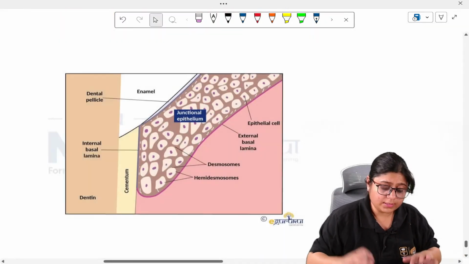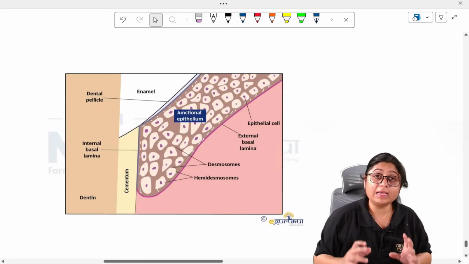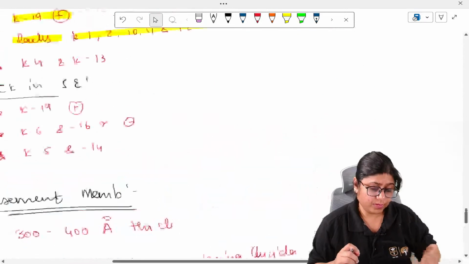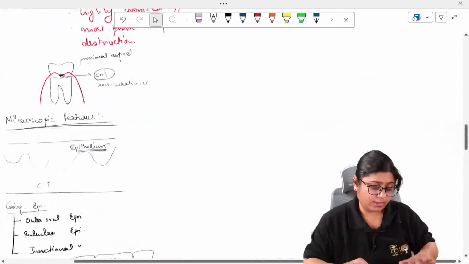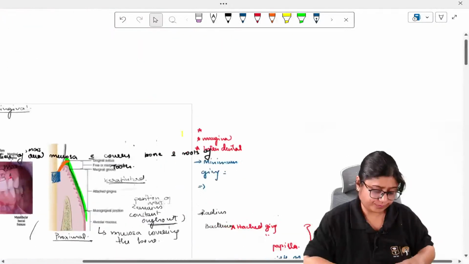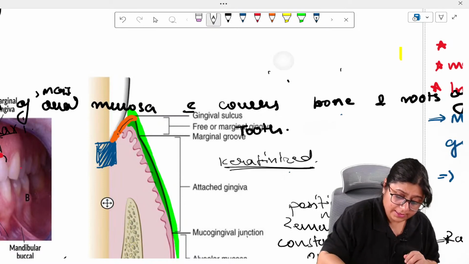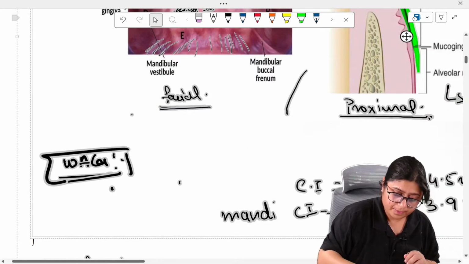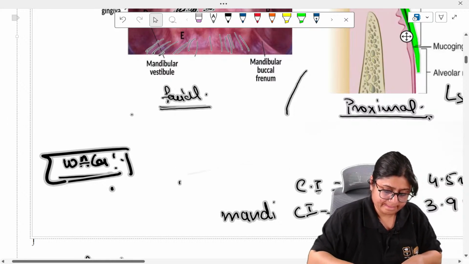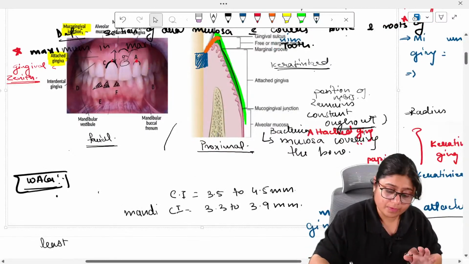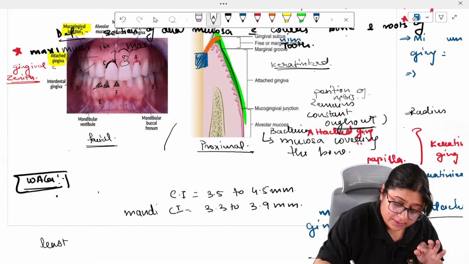Okay. So this is what is junctional epithelium. The junctional epithelium is located below the sulcular epithelium. If I show you in this diagram, here is the sulcular epithelium, and here you can see the junctional epithelium, the whole of this.